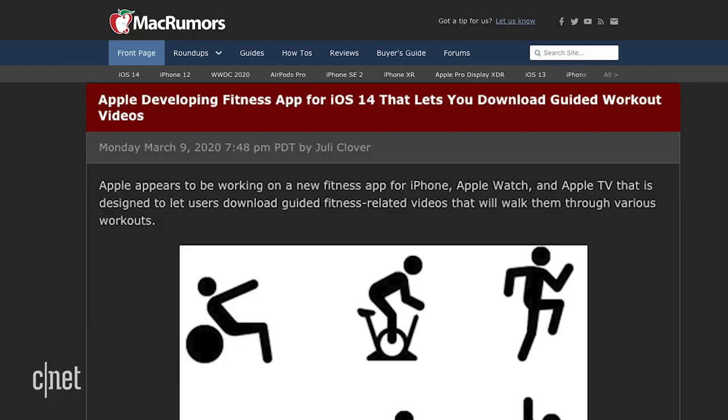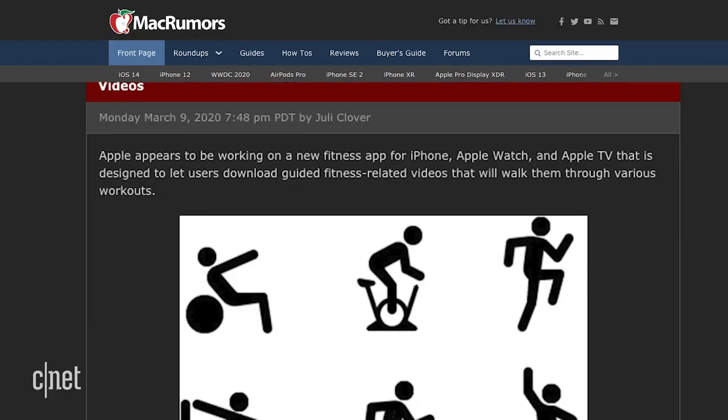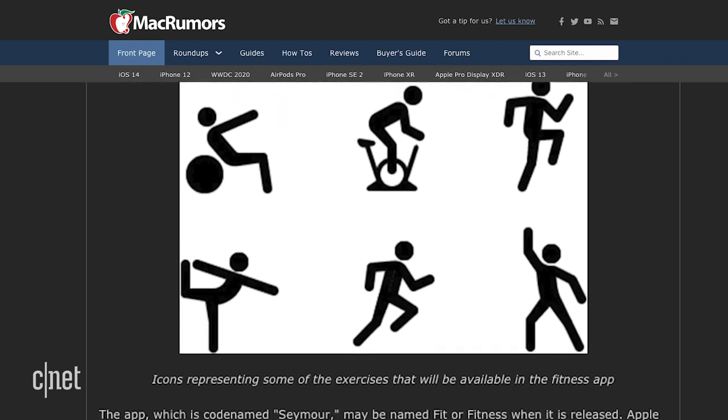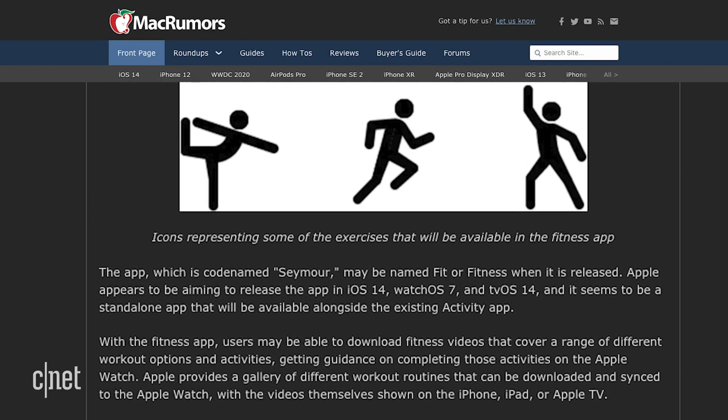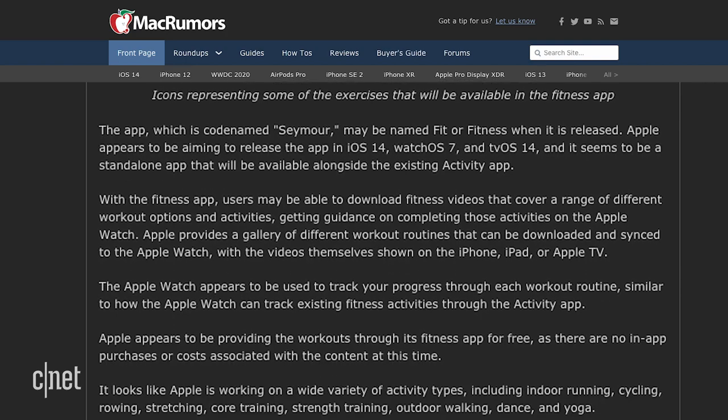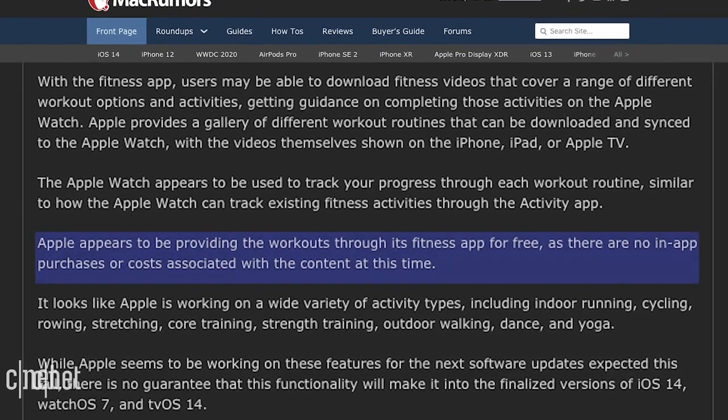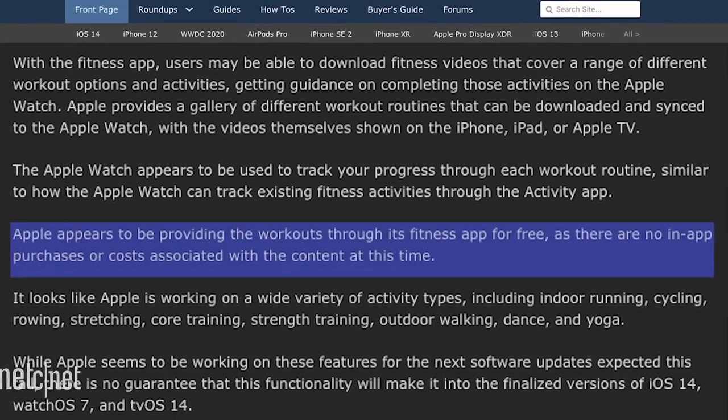But what I'm still trying to wrap my head around is a rumored new fitness app. This is totally different from the existing activity app, which is already on your phone. This one would have guided workouts for things like running, cycling, rowing, strength training, dance, yoga routines, you get the picture. There are tons of fitness apps like this already, but this one could put a lot of those out of business because it's gonna be preloaded on your phone and it's gonna be free. At least that's what Mac Rumors says. They found no traces of in-app purchases. Although to me, this doesn't really rule out a subscription-based approach like Apple Music.